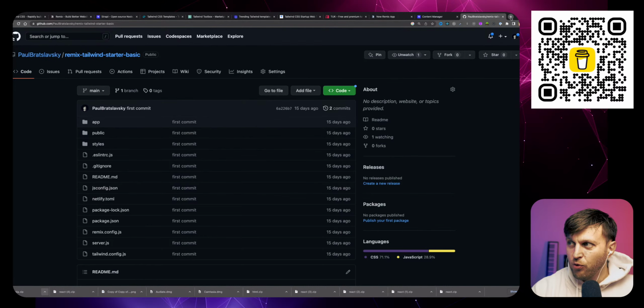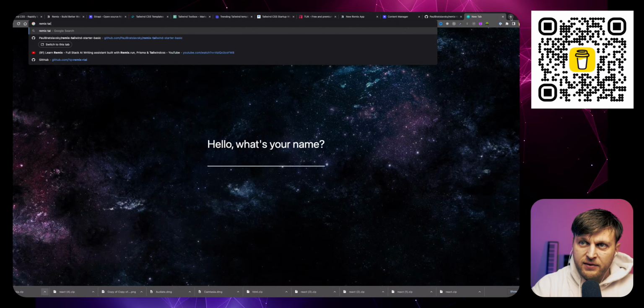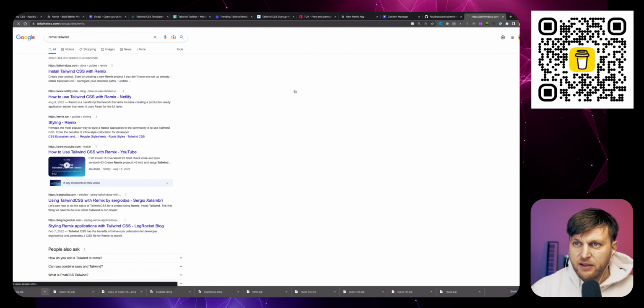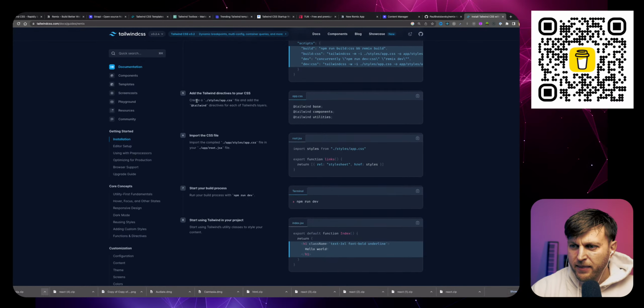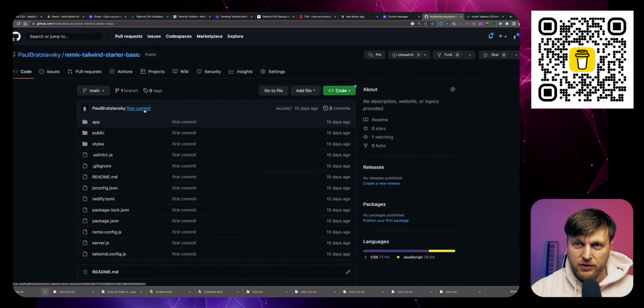You could, of course, Google Remix Tailwind, and it's going to take you to the Remix Tailwind docs. And I literally just followed these steps here, 1 through 8. And this is what I was left with. So basically, we have a basic project which has Tailwind connected to it. So we're going to start there.